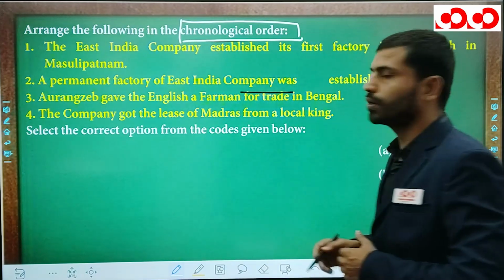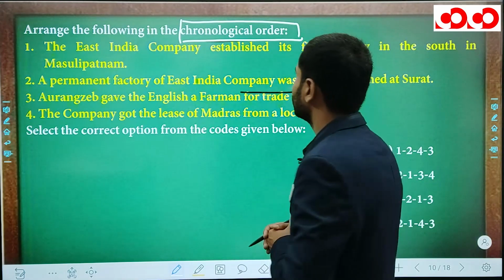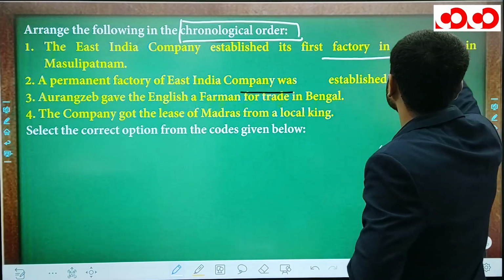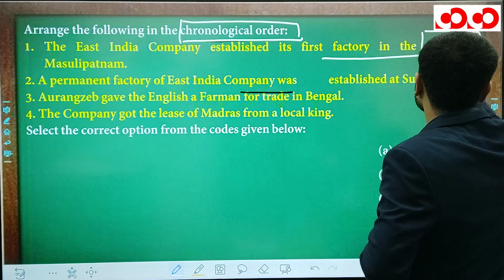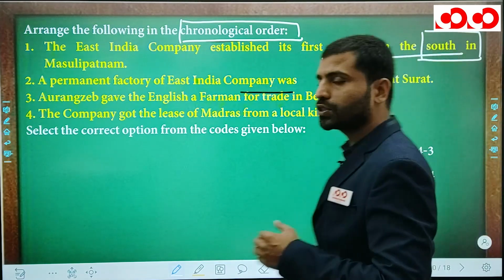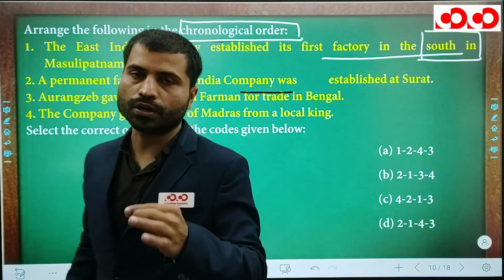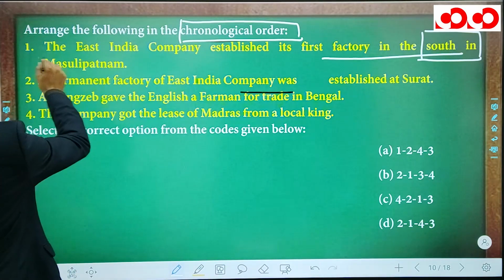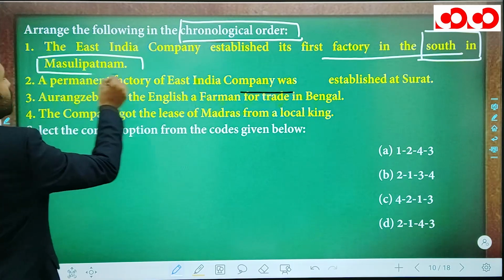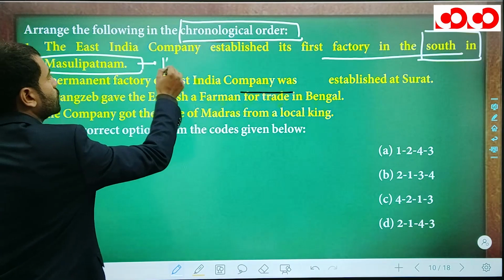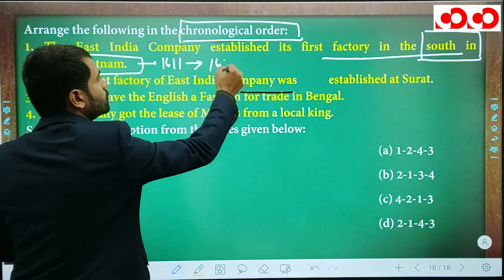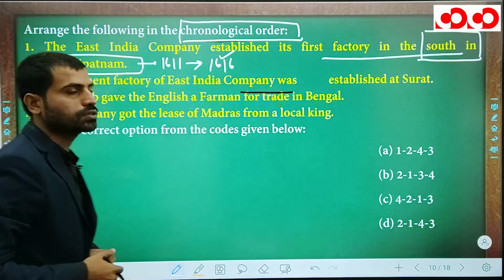So let's see the first statement here: the East India Company established its first factory in the south at Masulipatam. See here, they have specified where the first factory of the English in South India was. So the answer must be Masulipatam. We have discussed briefly that they started their factory in 1611, but they formed the permanent factory at Masulipatam in 1616. So the correct year is 1616.